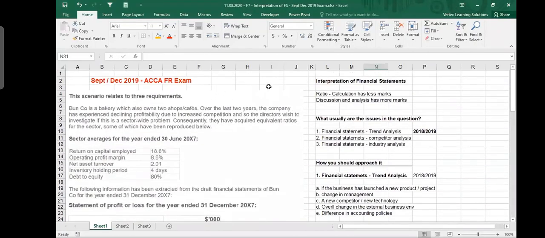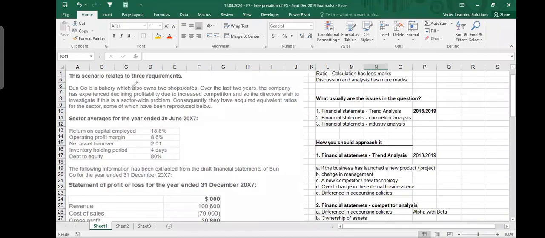This scenario relates to 3 requirements. One company is a bakery which also owns 2 shops and cafes. Owns. This word is important. Always remember, the answer lies within the question. I always say that the answer lies within the question. You see, they could have told you that one company is a bakery. That's all. This sentence is complete. One company is a bakery. That's all. Over the last 2 years, the company has experienced declining profitability. This is perfectly fine. But you see, he's giving you this extra sentence. The answer lies within the question. They always give you a clue what to do.